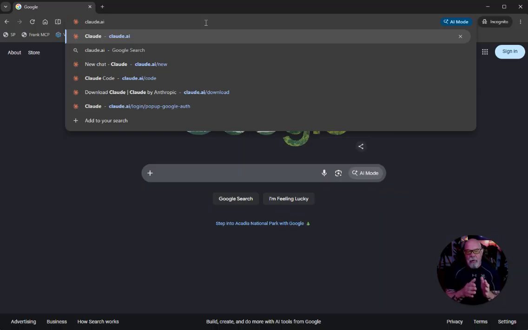There's the one for the browser. There's the one you can download on your computer. Both of those, I believe, are paid for, at least the computer portion. So using it in your browser, you're going to get some free stuff. We'll set up a brand new free account together so we can walk through it. But it's Claude.ai. And you would punch that in here on the top.